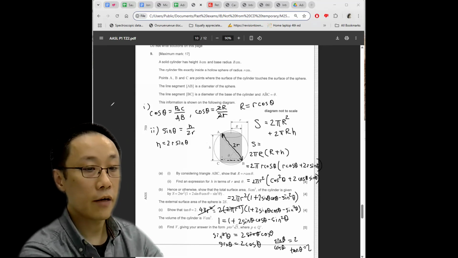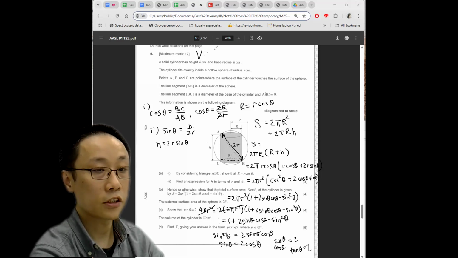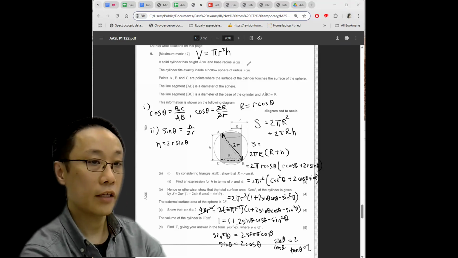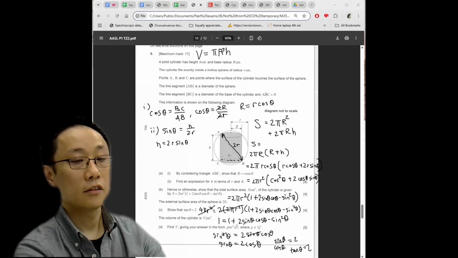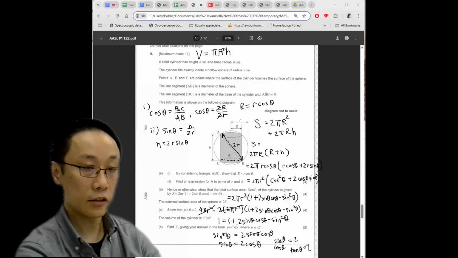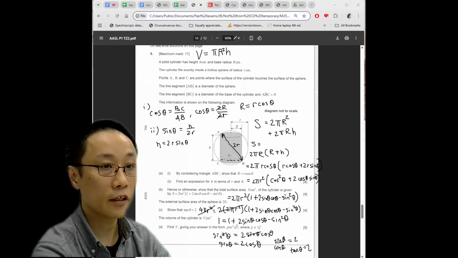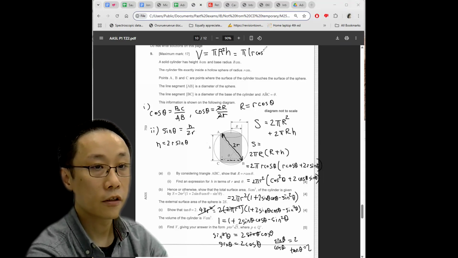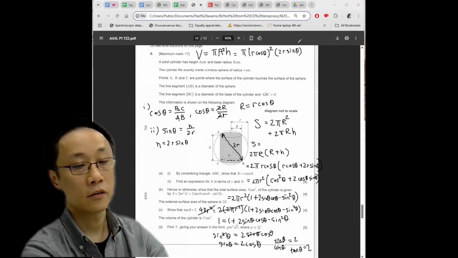Last question of the paper. Find V, giving the answer in some exact surd form. The volume of the cylinder is just pi r squared h, and I hope you guys remember your Year 8 or Year 9 learning. The radius is actually big R in the context of this question, and we can refer to the earlier working again. So we have pi times r cos theta squared times 2r sine theta.